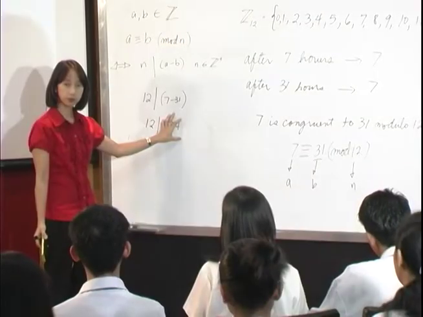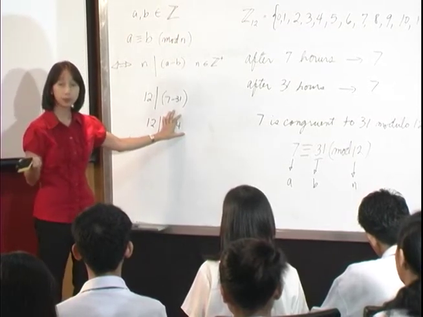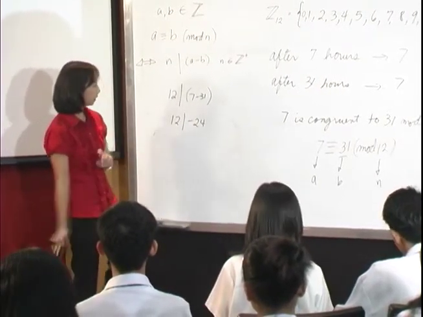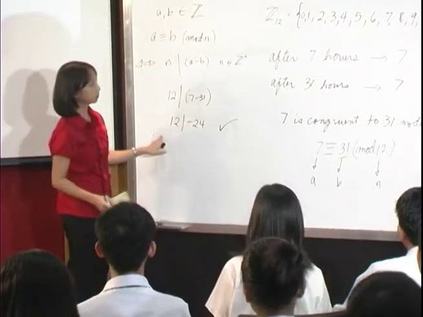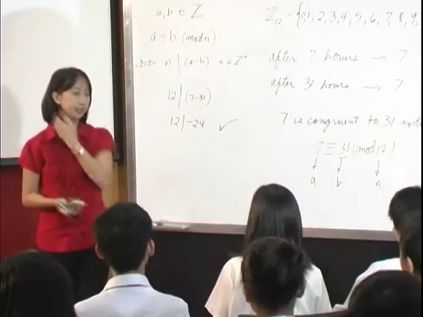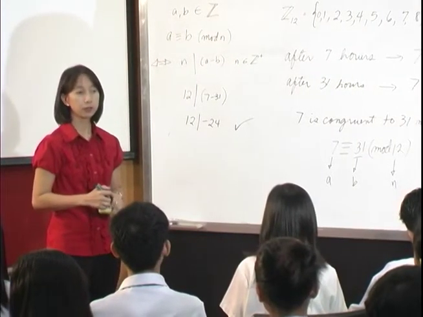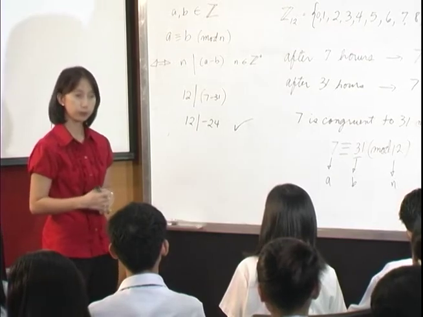Or when you divide this number by 12, the remainder is 0. Or this number should be a multiple of 12. Okay, is negative 24 a multiple of 12? Yes. Okay, therefore, we can conclude that 7 is congruent to 31 modulo 12. Okay? Can you give me another pair of numbers which are congruent modulo 12?